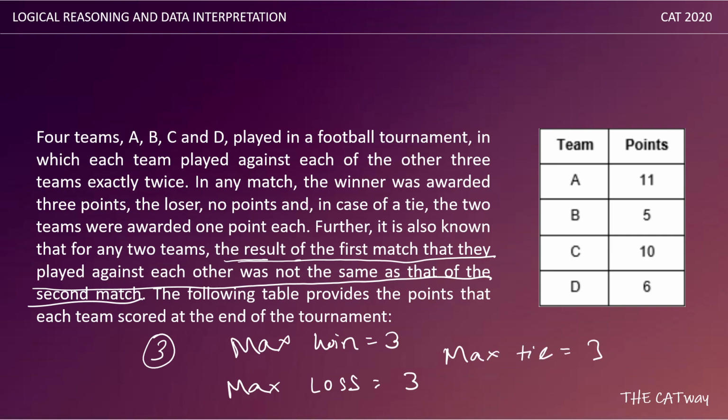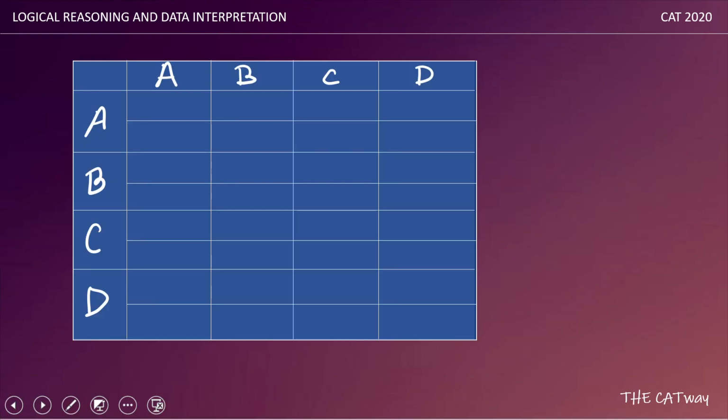Now we need to find out which team has won how many matches, lost how many matches and tied how many matches. For that, let's make a table and do some hit and trial. So for A, B, C and D, we have won, loss and tie.